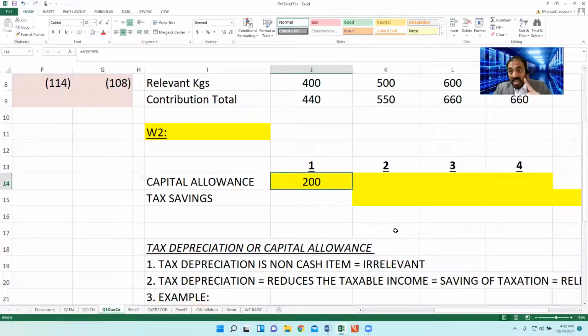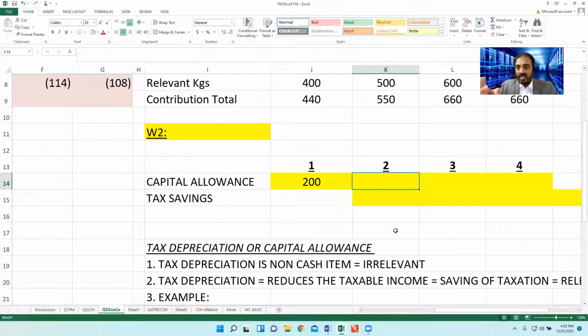So the machine cost 800. Tax authorities allowed at year 1, 200. And what about year 2? The year 2 calculation can be made with two possibilities.